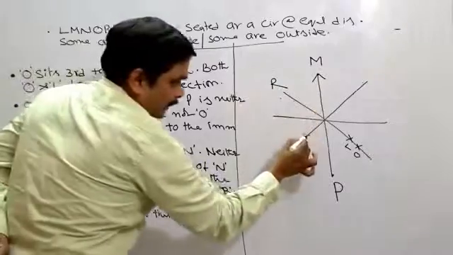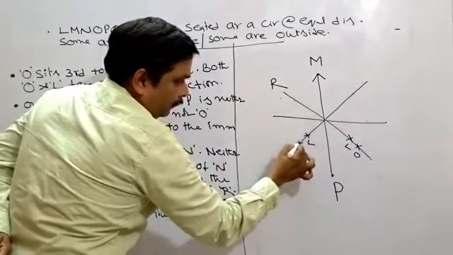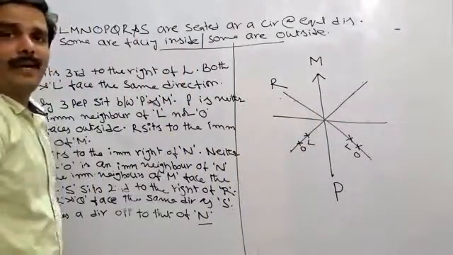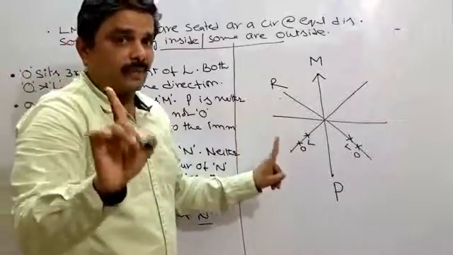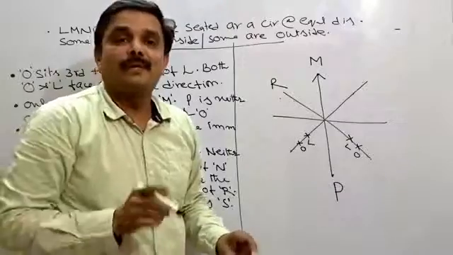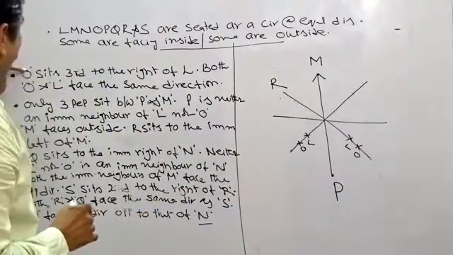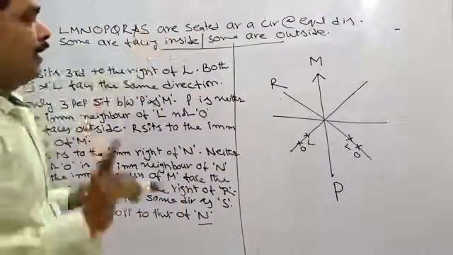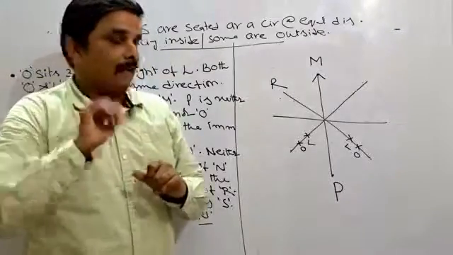Alright, even in this case, L cannot be here, O cannot be here. Next, don't leave this one. About L and O, we have another piece of information. What is that one they have given here? O sits third to the right of L. See, I'll give you one technique here.